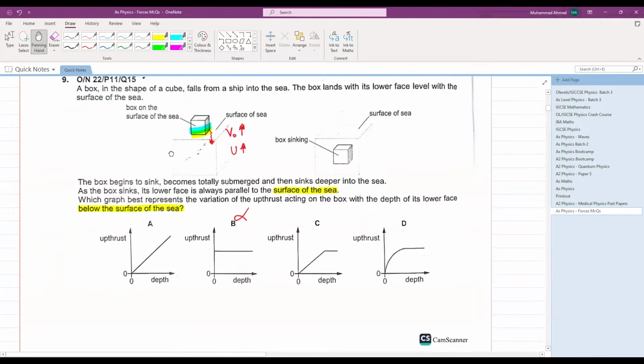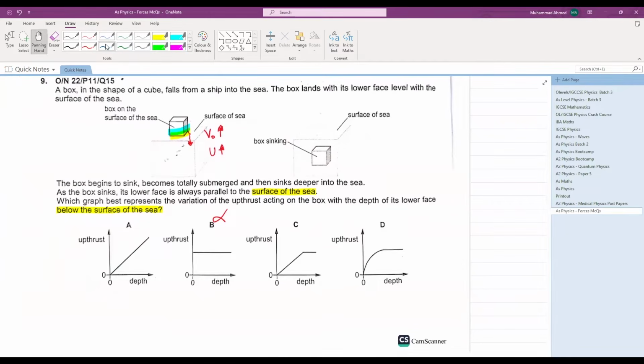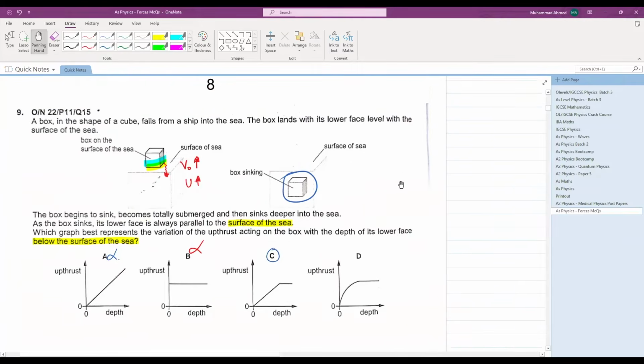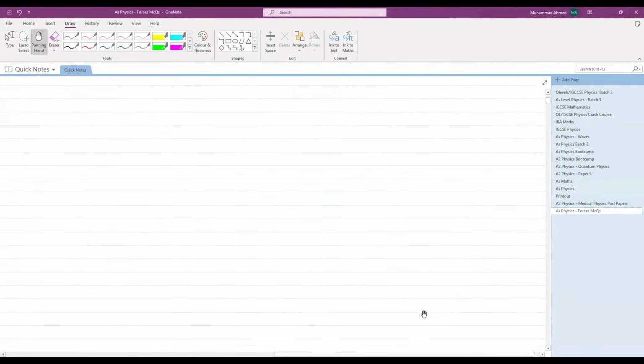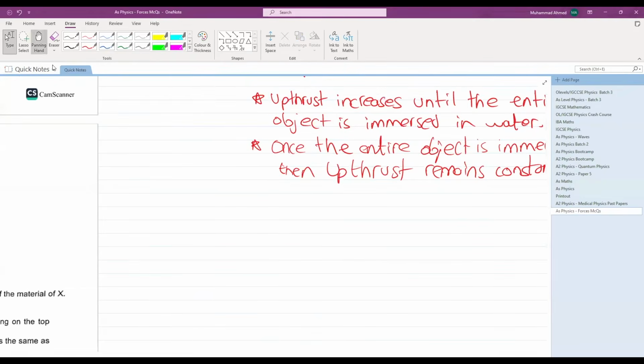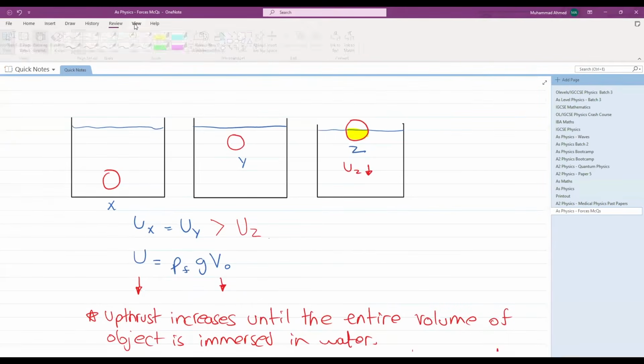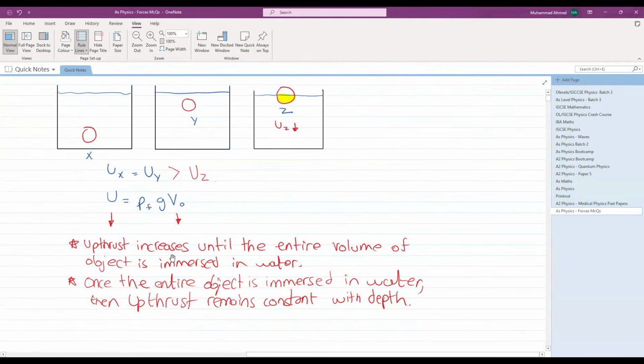Now there will come a time when the block is fully immersed. Then even if you increase the depth, the upthrust remains constant. So we need an upward sloping line and then a constant horizontal line. A cannot be your answer. C will be your answer. The logic behind it, I have already explained in question number 1. Your upthrust increases with the volume of the object immersed until the entire object is immersed in water. And once the entire object is immersed, the upthrust remains constant with depth.